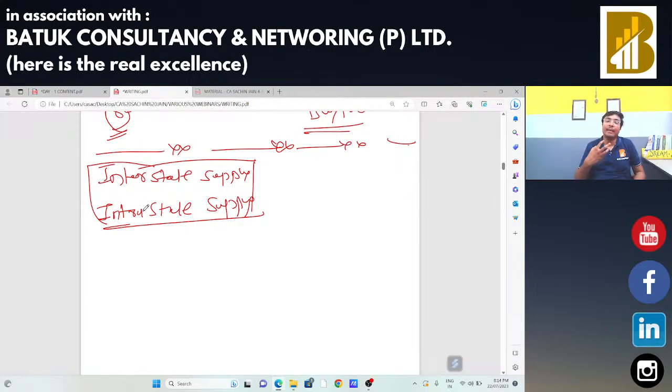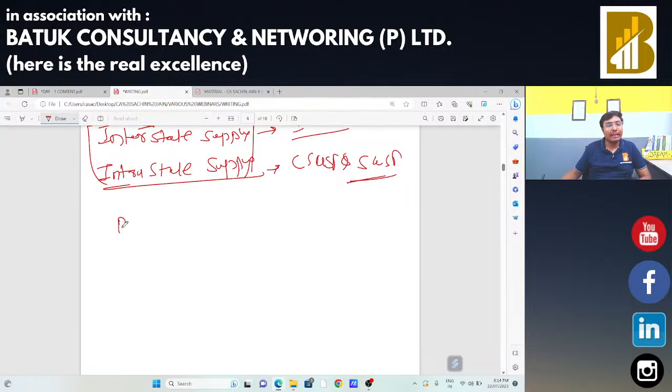I am in Rajasthan and I am going to provide my services in Rajasthan itself. In that case, I am saying that I am going to supply, that supply should be considered as your intrastate supply. Now, in case of interstate supply, IGST should be charged. In case of intrastate supply, CGST and SGST should be charged. Okay.